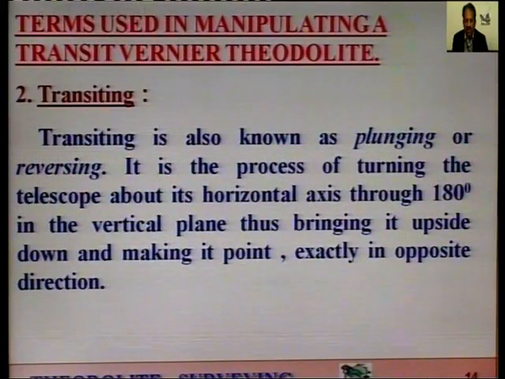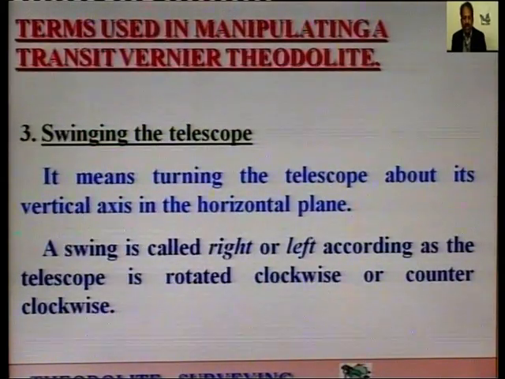Thus bringing it upside down and making it point exactly in the opposite direction. So, it is known as transiting, plunging or reversing.